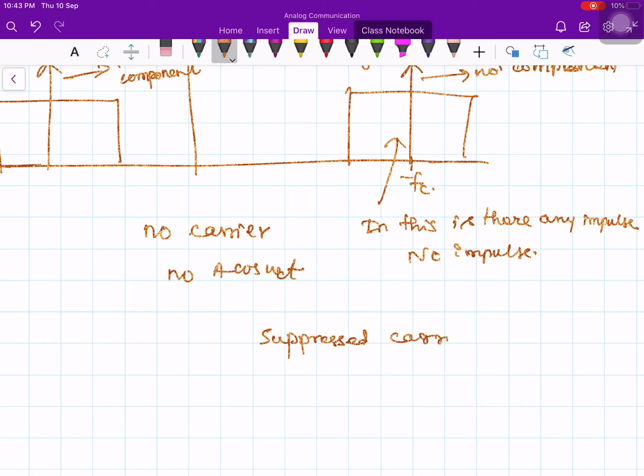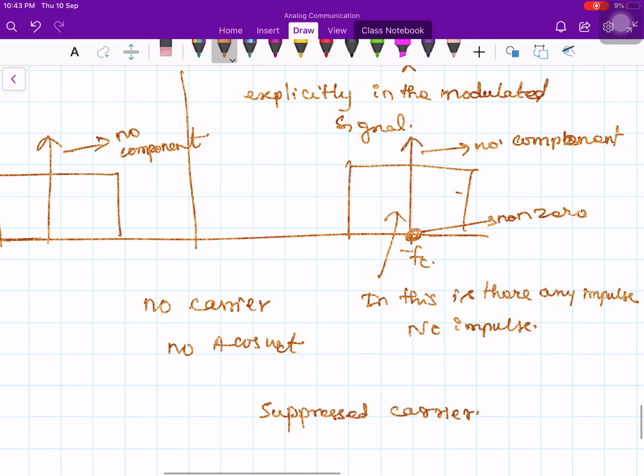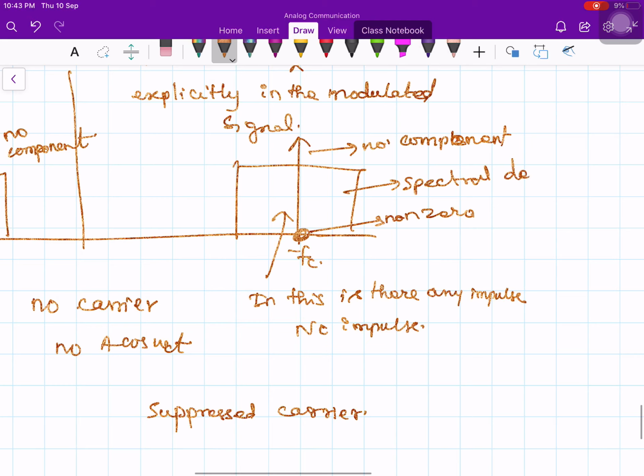Suppressed carrier. It doesn't have a carrier component located at fc. Of course, if the signal spectrum is non-zero at 0, it will imply non-zero values of the spectrum at this point. And by the way, what is this? This is a spectral density, right? It is not amplitude, it is a spectral density. So it doesn't mean that there is a carrier component.